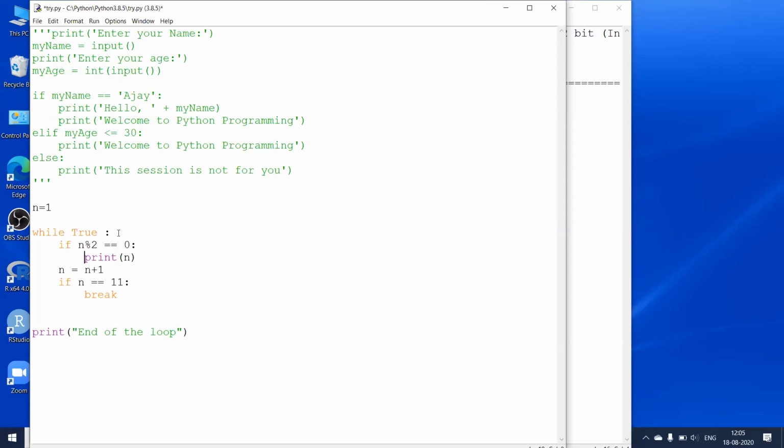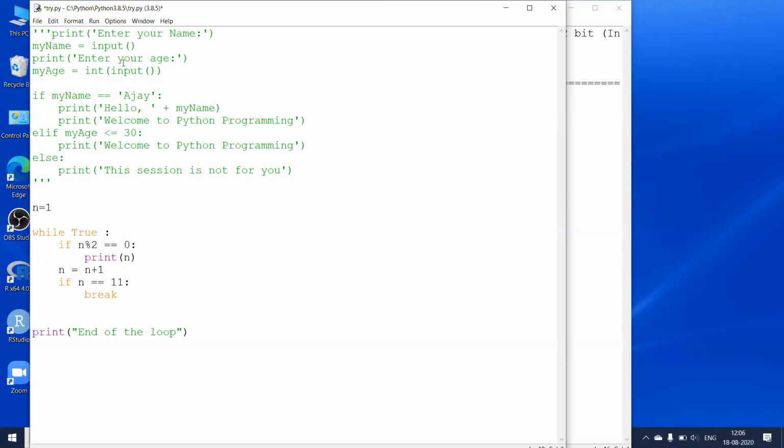As soon as it enters the loop, the value of n is 1. N modulus 2, I showed you the modulus operator, it gives you the remainder. So 1 divided by 2, the remainder will be 1. It won't be 0, so it won't enter this if block. In the if block, I have only a simple print statement. It will come here, increment the value of n by 1, and check whether it is 11. If it is not 11, it is going to go back. Now the new value of n is 2. So 2 modulus 2 is going to give me 0, and it is going to print the value of n.